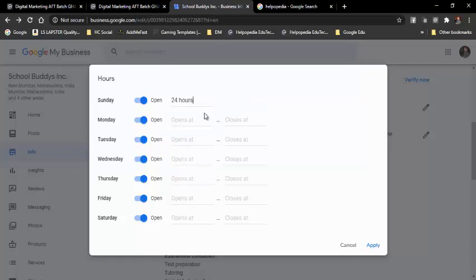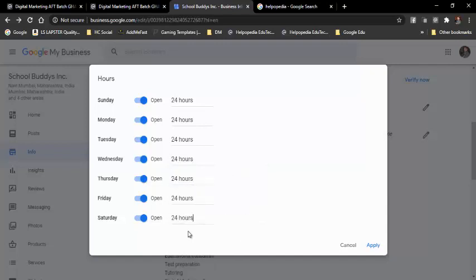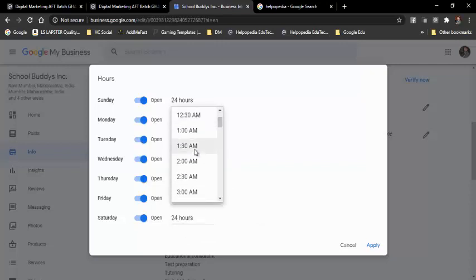If I click on 24 hours, then I don't need to worry about it, because this is a website where people can contact. If you are doing business on your website, you can take orders online and you don't need to worry. But if you have a small office or a shop or something like that, then you can say your office opens at 10 o'clock in the morning or 9:30 in the morning, and it closes at say 6:30 or 7 o'clock in the evening or 8 o'clock in the evening. Then you can write the time over here.